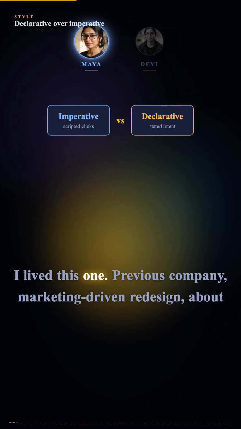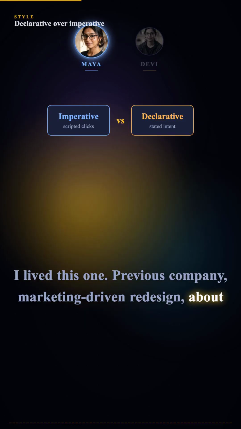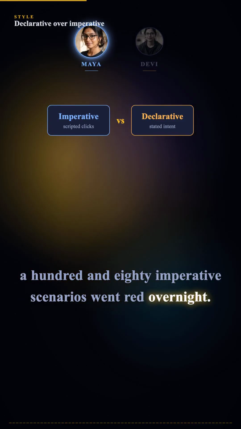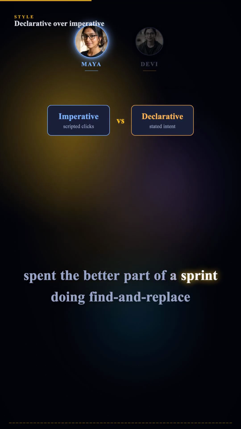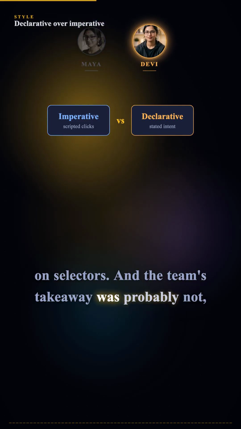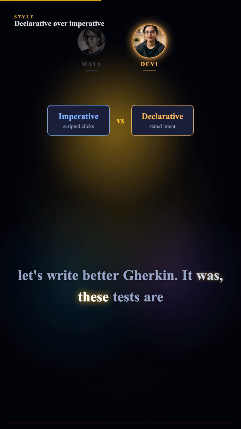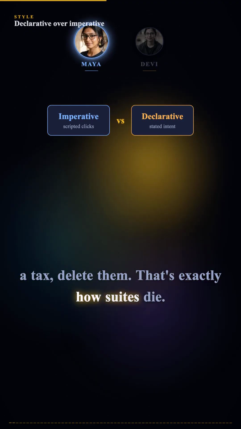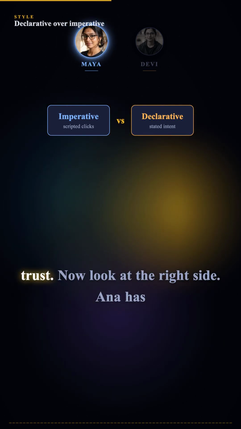I lived this one. Previous company, marketing-driven redesign. About 180 imperative scenarios went red overnight. Not one of them had found a bug. We spent the better part of a sprint doing find and replace on selectors. And the team's takeaway was probably not, let's write better Gherkin. It was, these tests are a tax, delete them. That's exactly how suites die. Not with a decision, with an erosion of trust.